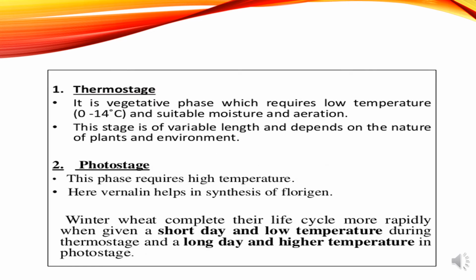The first one is thermostage. It is a vegetative phase which requires low temperature, 0 to 14 degrees centigrade, and suitable moisture and aeration. This stage is of variable length and depends on the nature of plants and environment. The second phase is photostage. This phase requires high temperature, and here vernalization helps in the synthesis of florigen. Winter wheat completes its life cycle more rapidly when given a short day and low temperature during thermostage and a long day and higher temperature in photostage.